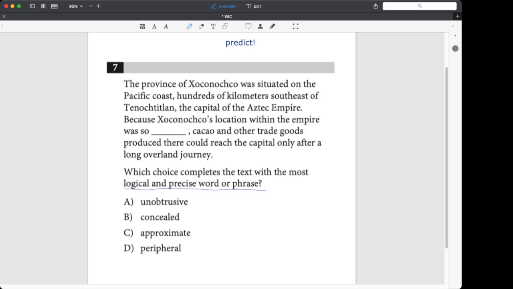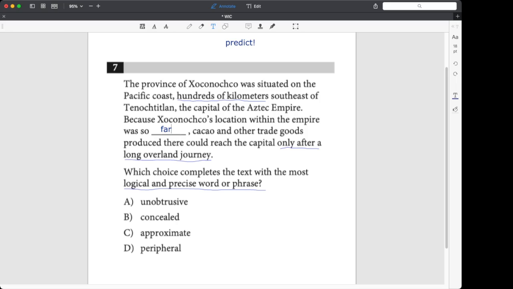So we have a couple of things that I think are descriptive about this X location. You can only get to the capital from there after a long journey, and it's hundreds of kilometers away from the capital. Okay, so these seem like relevant facts to me. And I think I'm going to be able to predict here. I'm just going to predict like it was so far. And think about it, back in the day, that was really far, especially if you're going over uneven terrain like jungle or whatever. So we have an idea of what we're looking for.